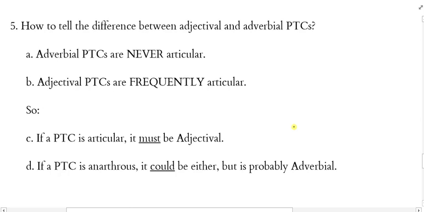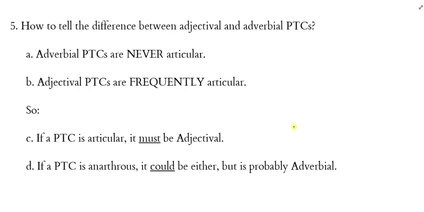Adverbial participles are never articular. If you have an adverbial participle, it will never have the article in front of it. You haven't seen those in your exercises. If you ever had an adverbial participle, there was no article. It was anarthrous. Adjectival participles are frequently articular.